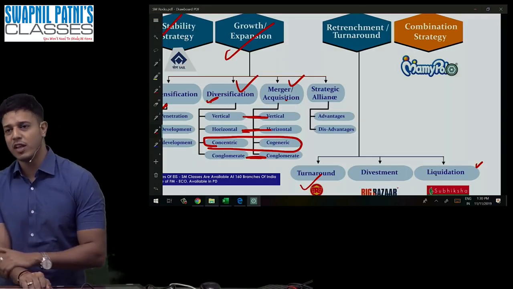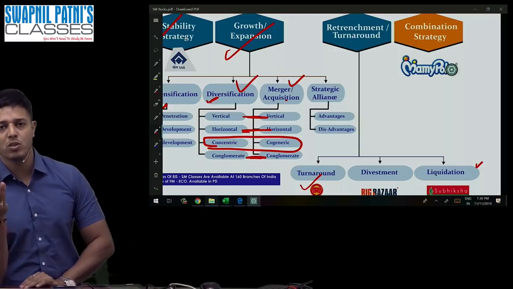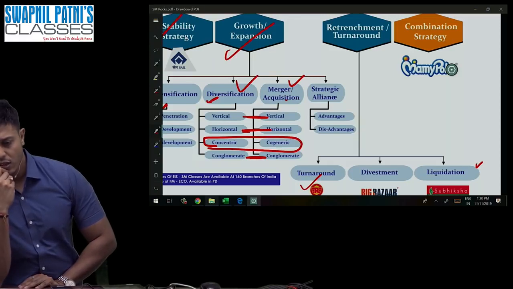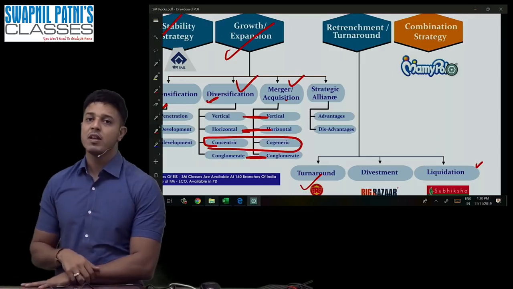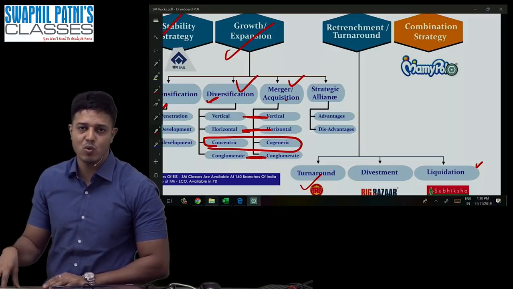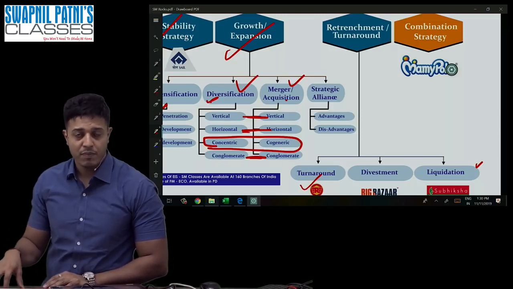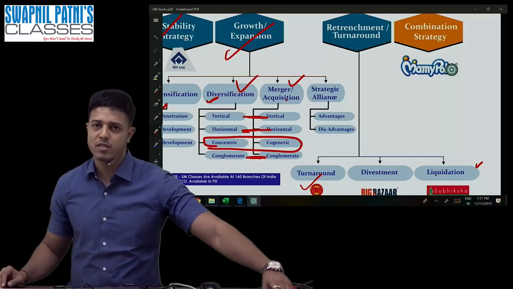For example, in the classroom also I've taken an example. Suppose one company is having the diaper business, wet tissues, and they are also having the business of hand wash. So for these three products, they have understood there is a huge demand for wet tissues. They have introduced a lot of wet tissues in the market. So that is called as expansion. For diaper, they have not done anything. It was status quo. It is called as stability.